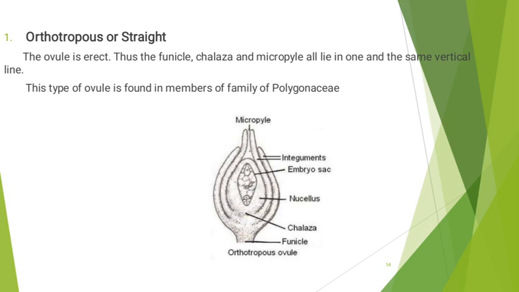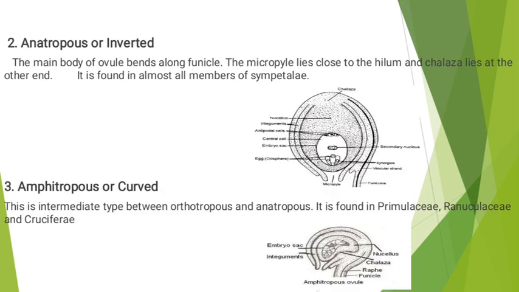The funicle fuses with the main body of the ovule and forms a ridge, which is known as raphe. This is the most common type of ovule and it is found in almost all members of Sympetalae. It also occurs in other families of both dicots and monocots.